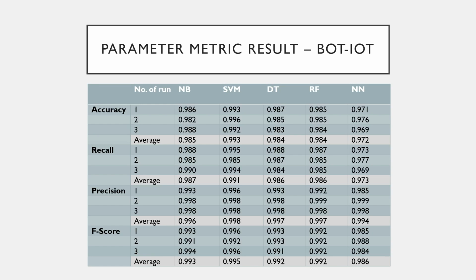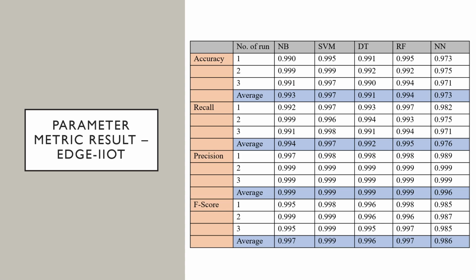So we go to the more detailed result for each dataset. Firstly on Bot IoT, we can see here that SVM also has the highest accuracy, recall, precision, and also F-score. So we can determine that SVM is the best machine learning algorithm to use for Bot IoT. And then this is for Edge IoT dataset.